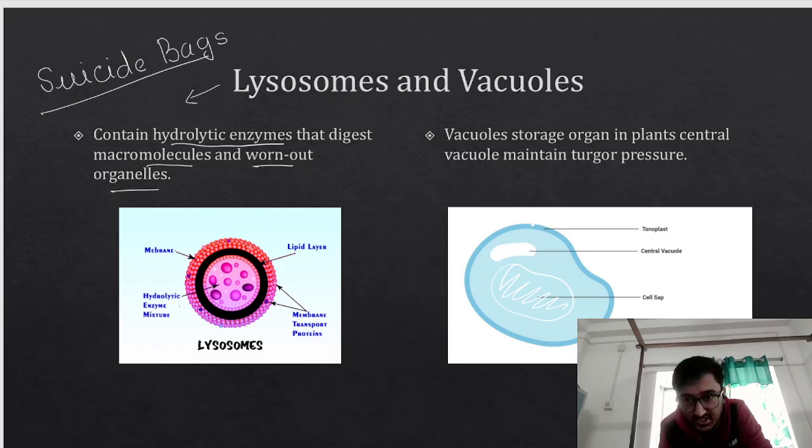One more important thing, the vacuole has a membrane. You can see the membrane, can you see the line that I'm drawing? This is actually called the tonoplast. So tonoplast is nothing but the vacuole membrane. The membrane which is surrounding the vacuole is called a tonoplast. And one more important thing to remember about the vacuole is that it can act as a storage organ in the plant. There is a large central vacuole, and this vacuole can also maintain the turgor pressure in plants. Remember.